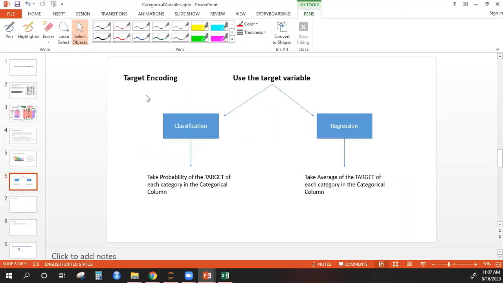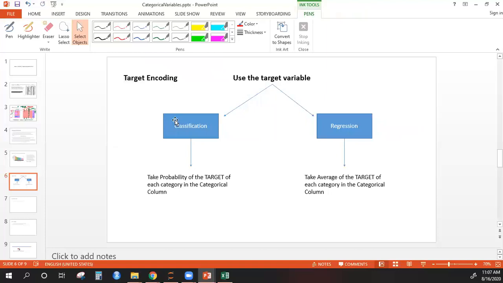Now the first solution that I'm proposing is called target encoding. As you might have guessed, we will use the target information and we will encode that into the variable. So what is target encoding? There are two approaches, one for the classification case, one for the regression case.